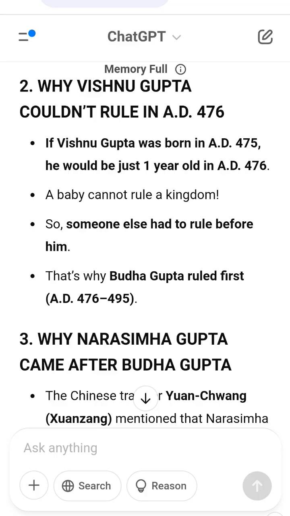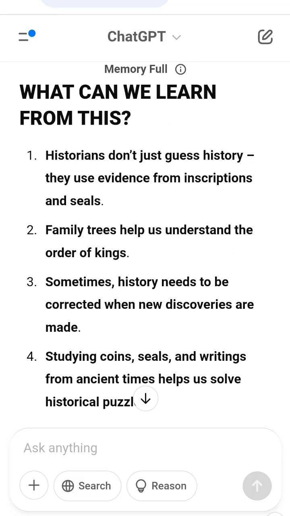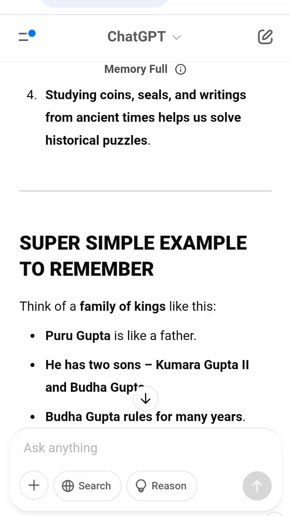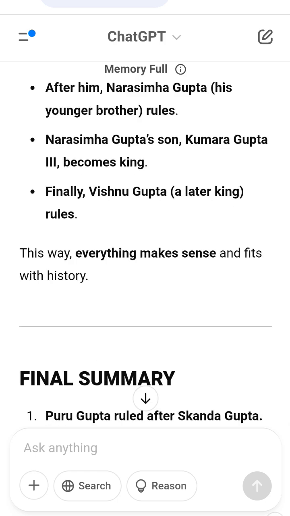Final summary. 1. Purugupta ruled after Skandagupta. 2. His son, Kumaragupta II, ruled in AD 473. 3. His other son, Buddhagupta, ruled from AD 476 to 495. 4. Narasimhagupta ruled next. He was another son of Purugupta. 5. His son, Kumaragupta III, ruled after him. 6. Finally, Vishnugupta became king.